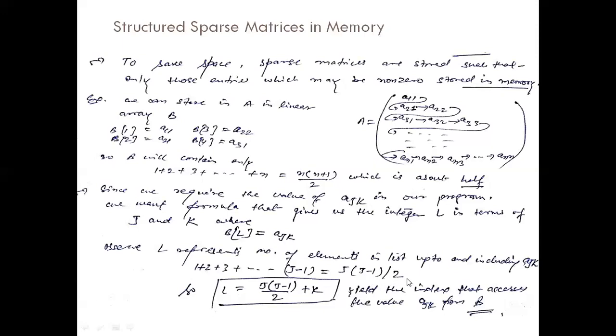And including this, in the kth column this will be k. So L will be j into j minus 1 by 2 plus k. So if we know the values of j and k, then by this formula we can know at what index L in array B this element AJK will be stored.